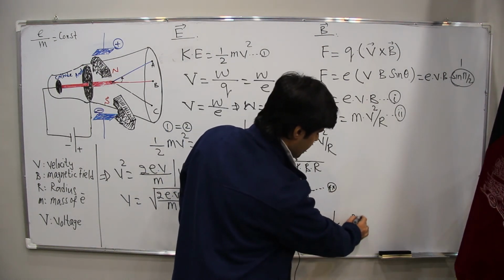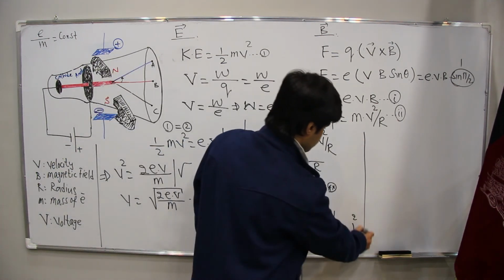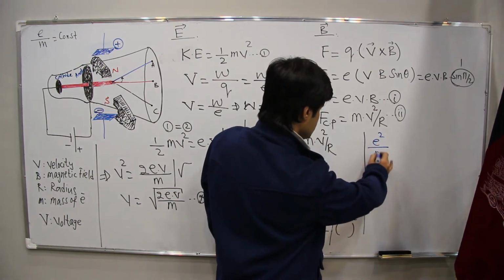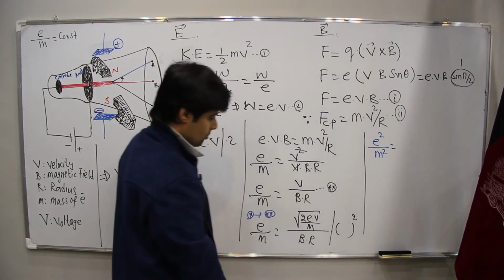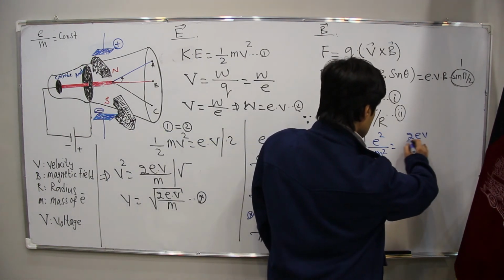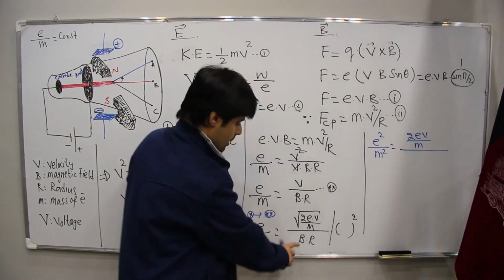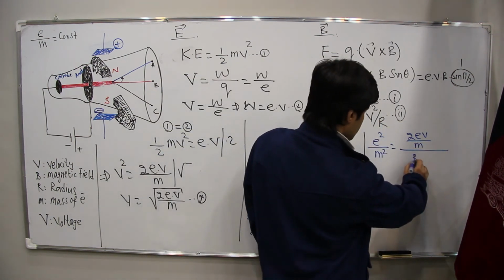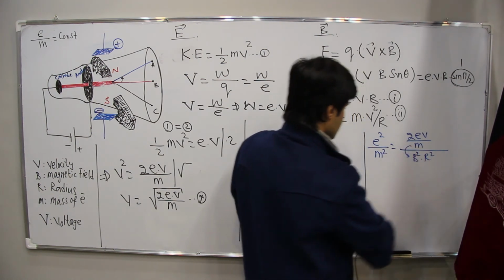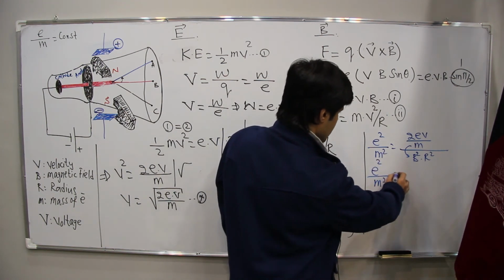Now, by squaring both sides, we have e square upon m square equal to 2eV upon m, divided by B square R square. Now this is coming here.